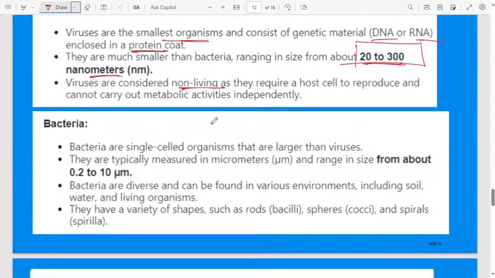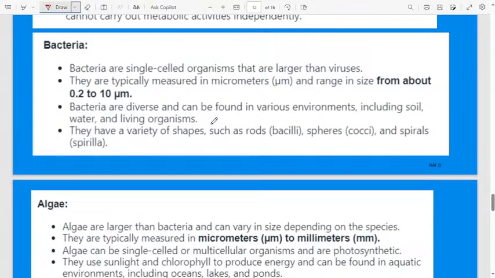Next, let us come to bacteria. Bacteria are single-celled organisms that are larger than viruses. They are typically measured in micrometers, ranging from 0.2 to 10 micrometers. Bacteria are diverse and can be found in various environments including soil, water, and living organisms. You can find bacteria even in living organisms. Our body contains many different types of bacteria.